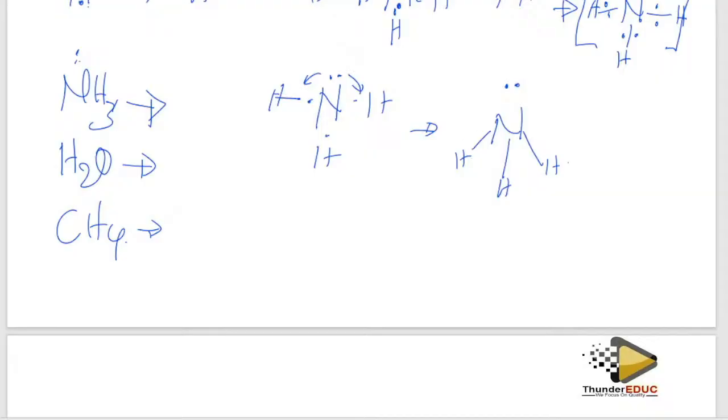Trigonal pyramidal. So how is this trigonal pyramidal formed? Let me show you. Why do you say that it is trigonal? It means that it must have a triangle. If you join this, it forms a triangle. You see, trigonal, but it has a pyramid on top.